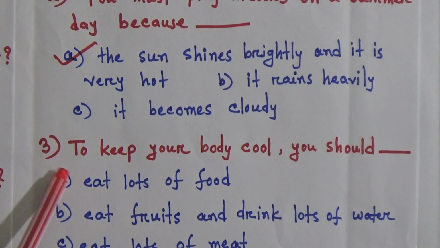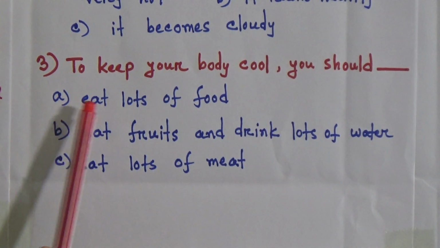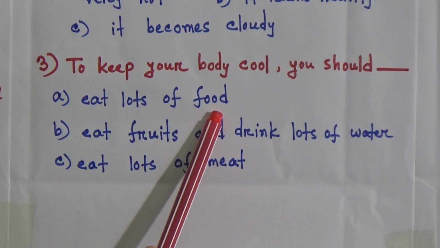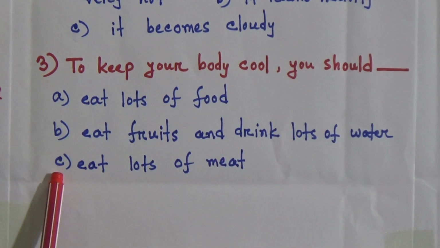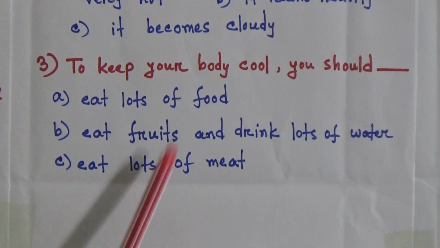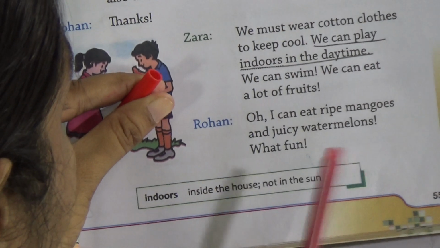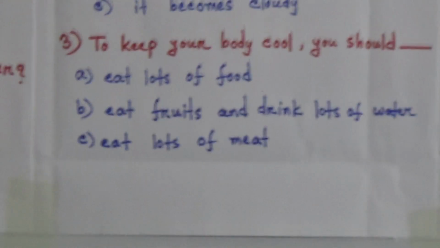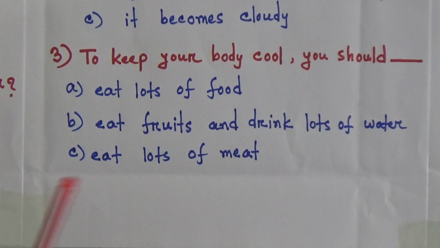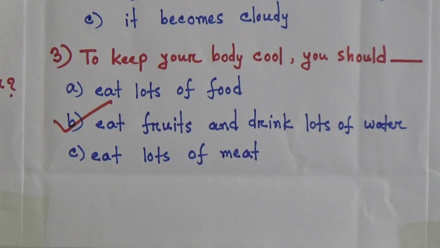And the third question: To keep your body cool, you should dash. A, eat lots of food. No. B, eat fruits and drink lots of water. C, eat lots of meat. Which one is the correct answer? We know from this story we must drink a lot of water to keep cool. So to keep our body cool, we should eat fruits and drink lots of water. So the correct answer will be answer B.